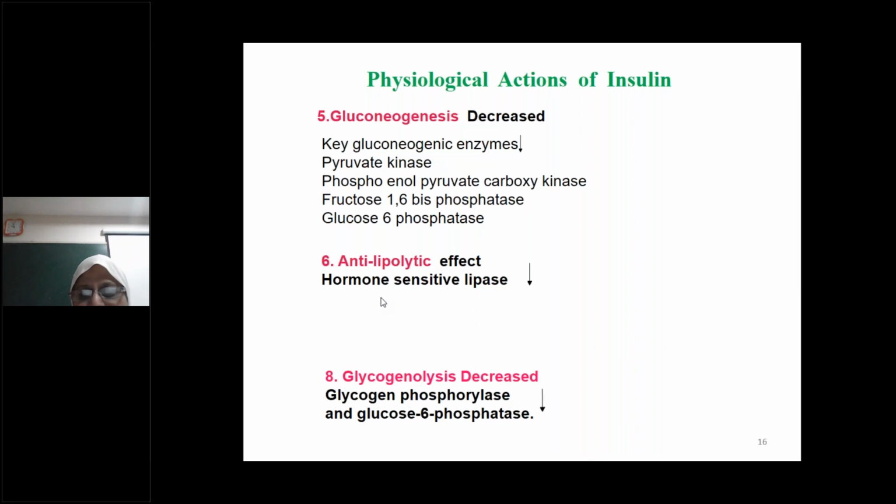Then insulin prevents lipolysis by decreasing the levels of the hormone sensitive lipase enzyme. Then it also prevents ketogenesis by inhibiting or decreasing the HMG-CoA synthase enzyme activity. It prevents glycogenolysis by inhibiting the enzymes glycogen phosphorylase and glucose 6 phosphatase.